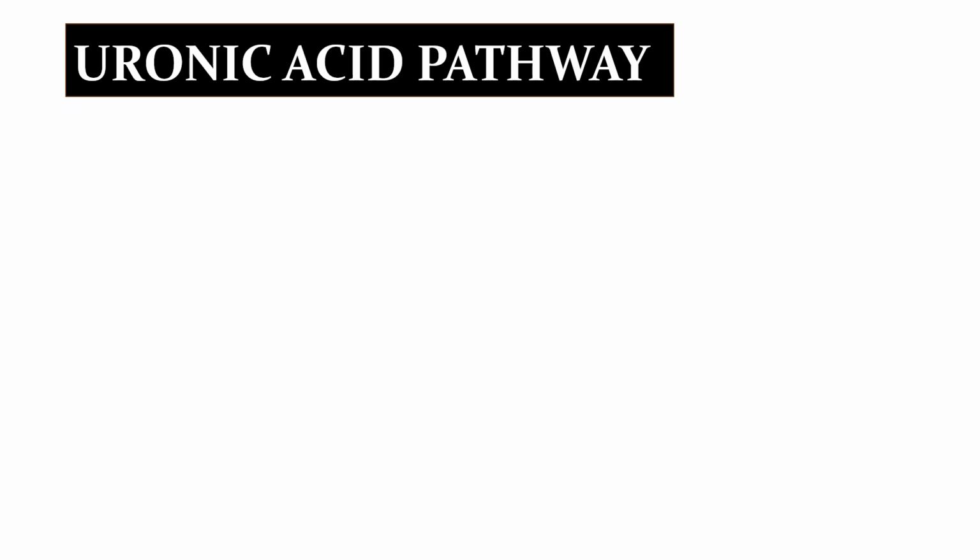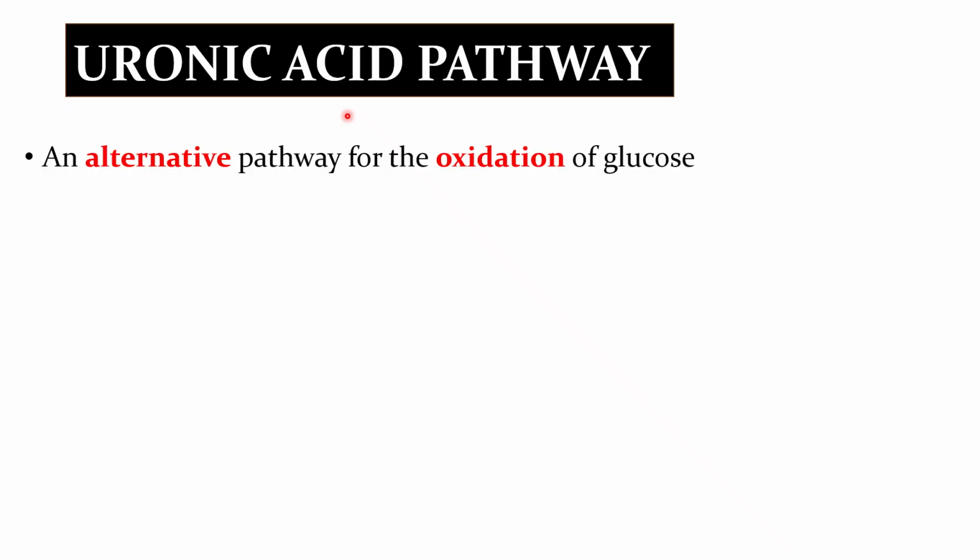Thus, the uronic acid pathway is for oxidation of glucose. What is the other pathway for oxidation of glucose? Yes, it's glycolysis. Thus, the uronic acid pathway is considered an alternative pathway for oxidation of glucose. What are the end products of glycolysis? It's ATPs and pyruvate or lactate. But here in the uronic acid pathway, there is no ATP generation and there is no pyruvate or lactate production.